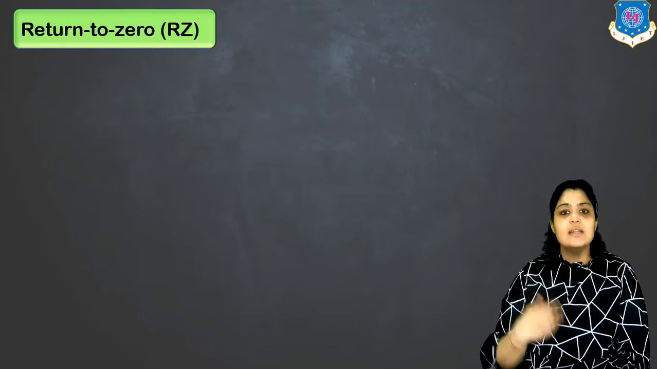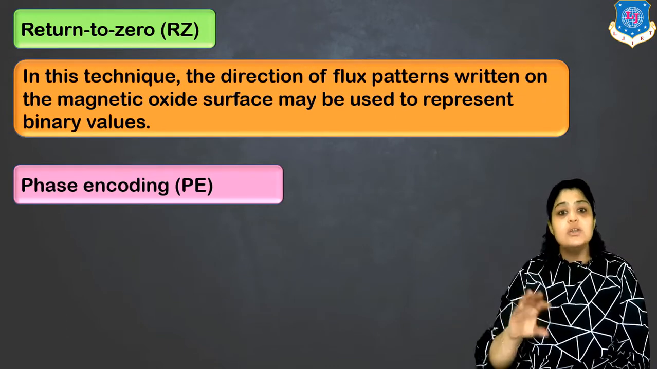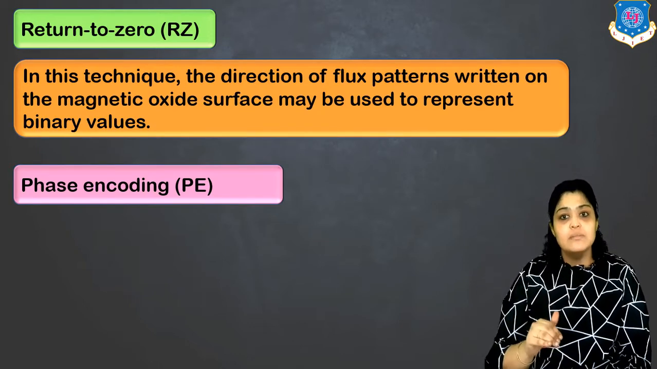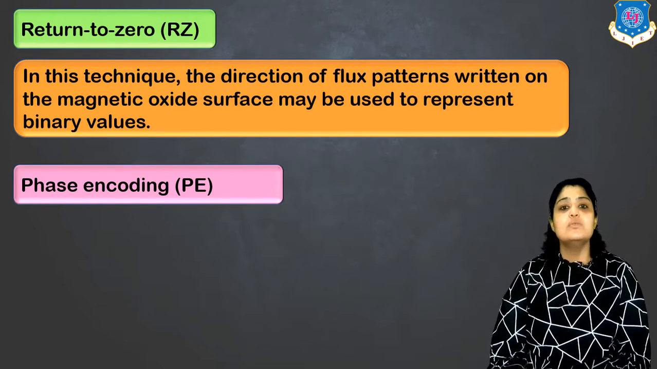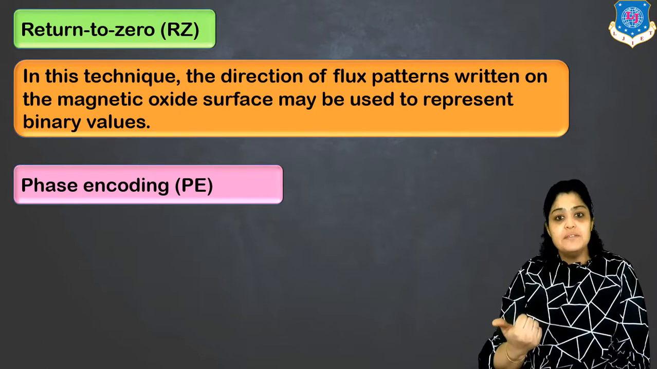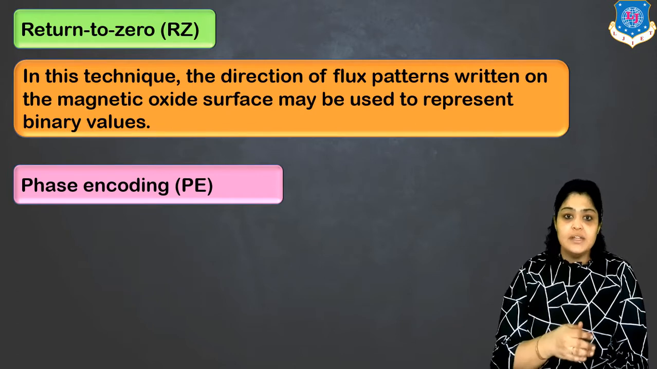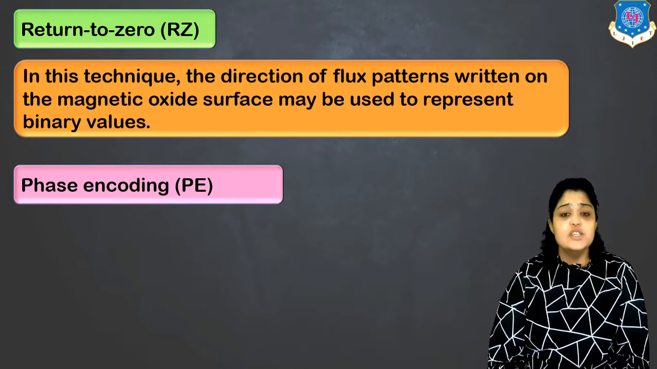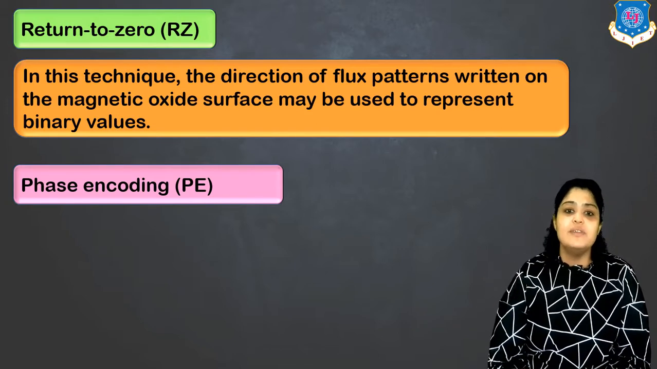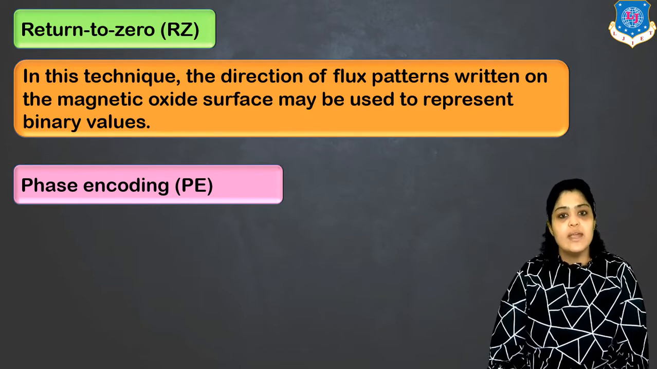So what happens in case of return to zero, or RZ? In this technique, the direction of the flux pattern written on the magnetic oxide surface is used to represent binary values. Suppose I get flux pattern in positive direction, I would say the digit is 1. Suppose I get magnetic flux in negative direction, I would say the digit is 0. So one direction of flux is 1, the other direction of flux indicates 0. This is how return to zero technique works.